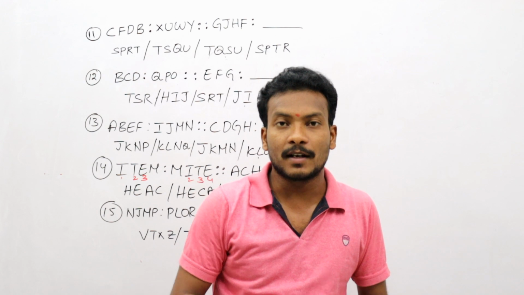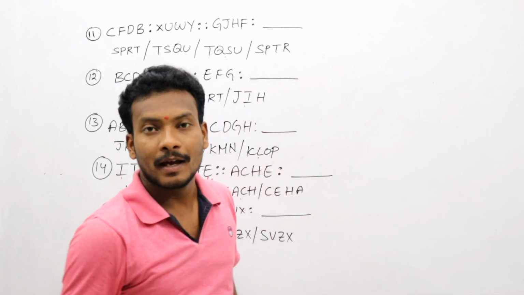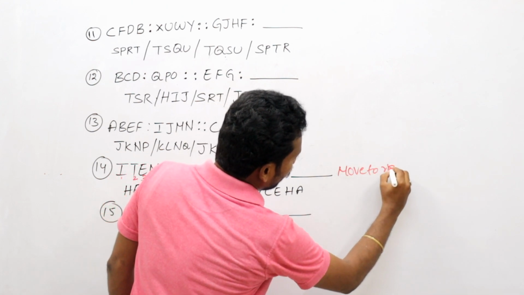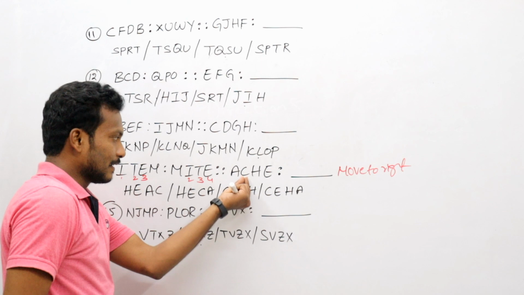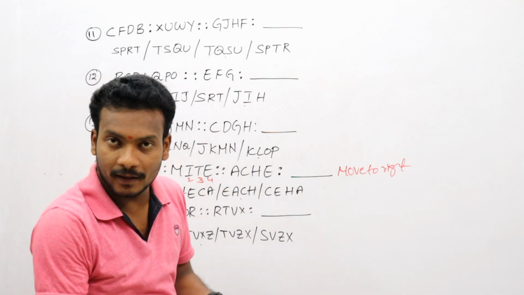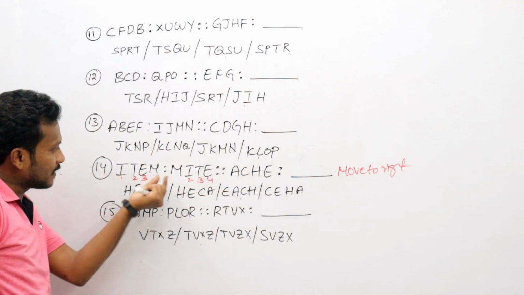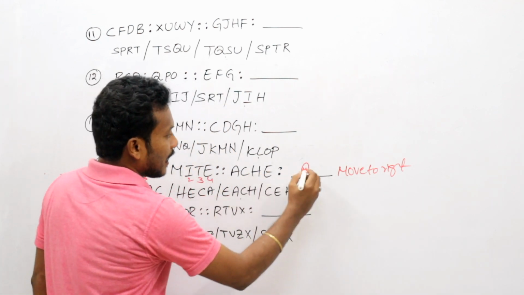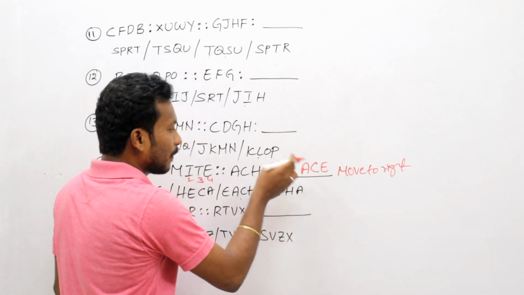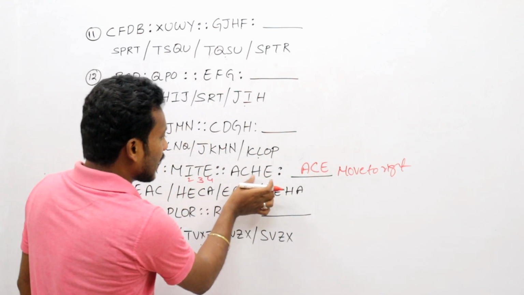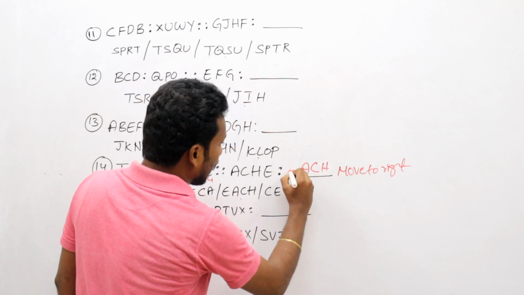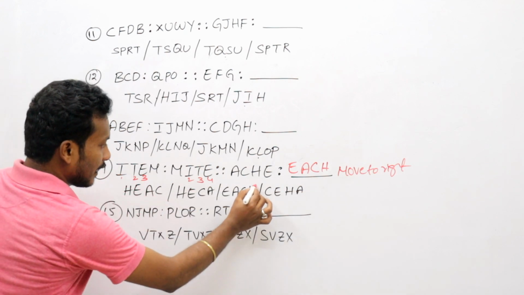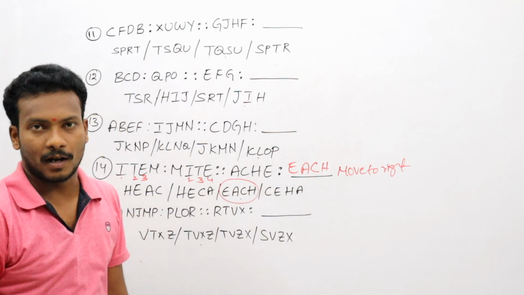What is the logic behind this? One letter must be moved to the right side. Move to the right. Now this first letter is moved to the right. Here it is in the first place, and it is moved to the second place. Now A is moved to the second place. Now C is next. Now the next one. What about ACH? What about E? Now E comes to the first place. What is the word? EACH. Where is that option? EACH is in your third option.